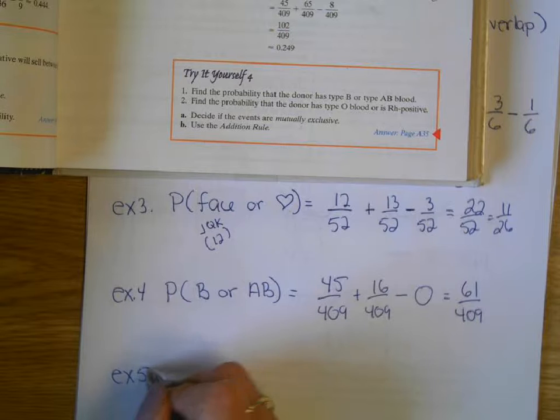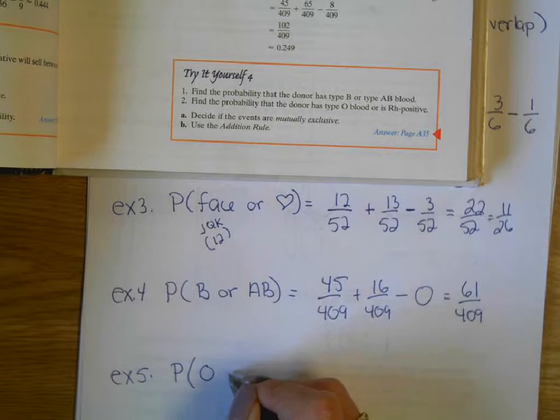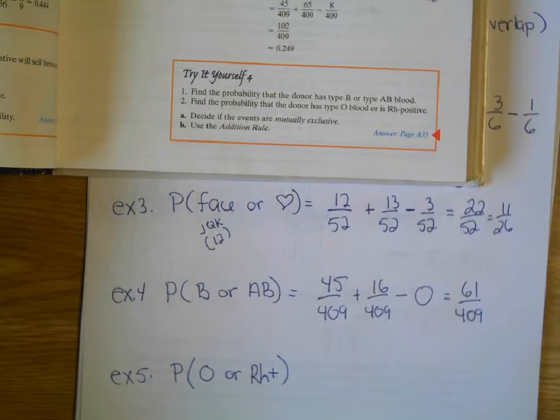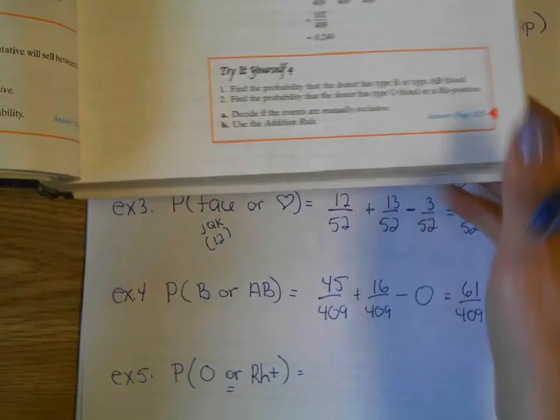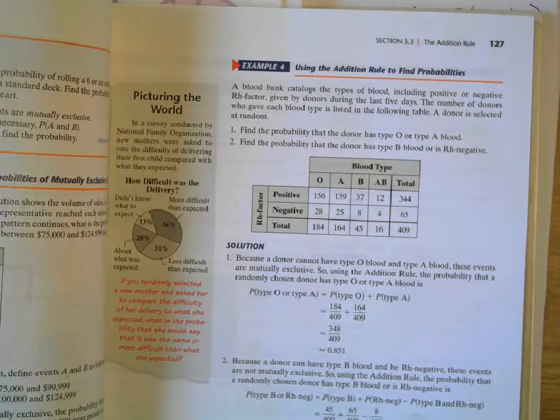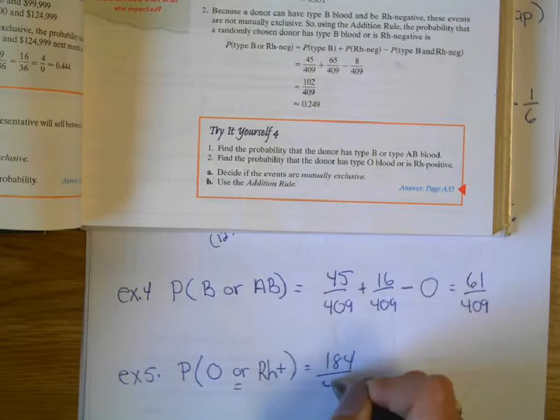Same table. What's the probability that you pick someone with type O blood, or you pick someone that is Rh positive? What? Rh is the Rh factor. You either have a positive Rh factor or negative. Everybody's got one or the other. Oh, it's your Rh factor. Okay. Most people have a positive Rh factor. So, or tells me to add. So, according to the table, what's the probability of picking someone with type O blood? 184 out of 409. Everybody see it? 184 out of 409.